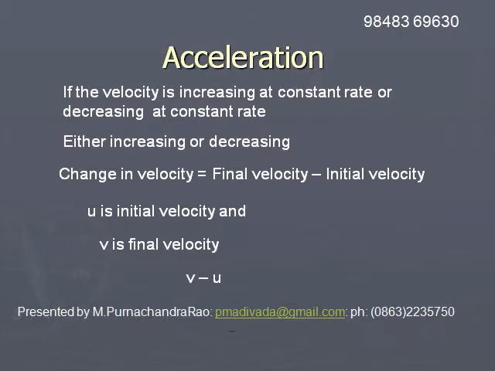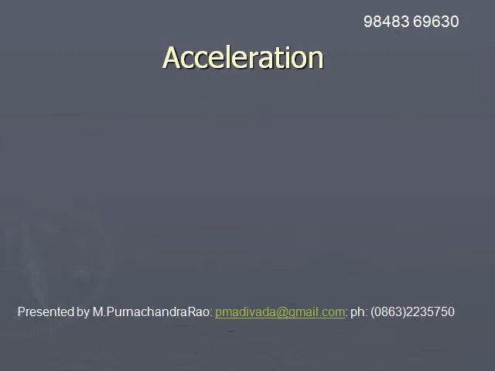If we consider initial velocity as u and final velocity as v, then the change in velocity is v minus u, where v is final velocity and u is initial velocity.